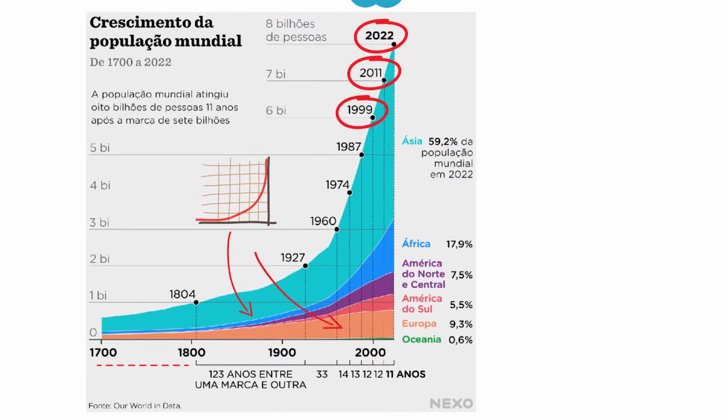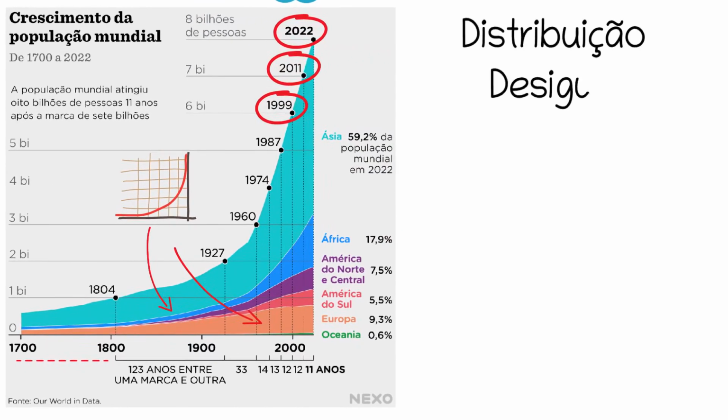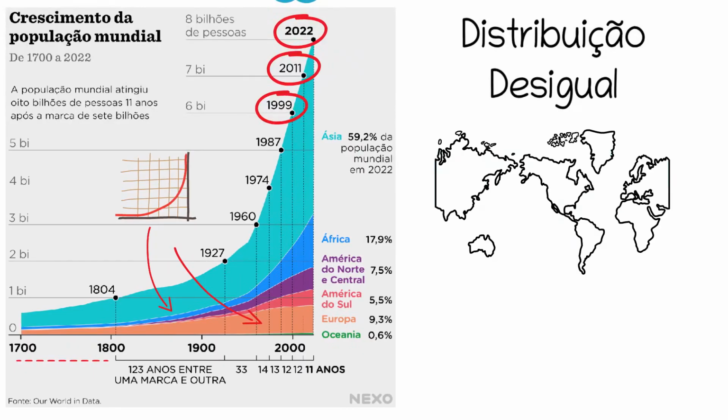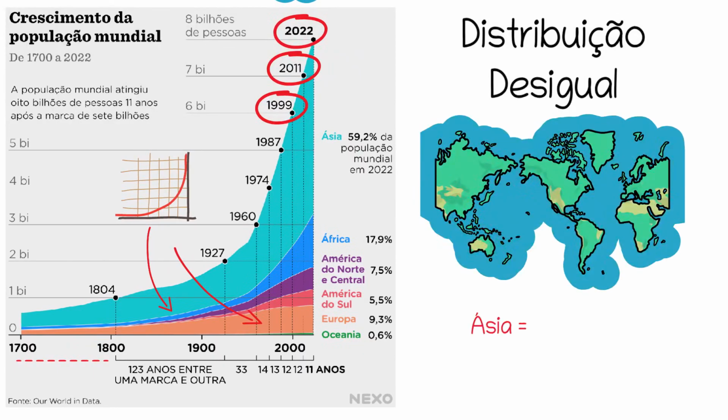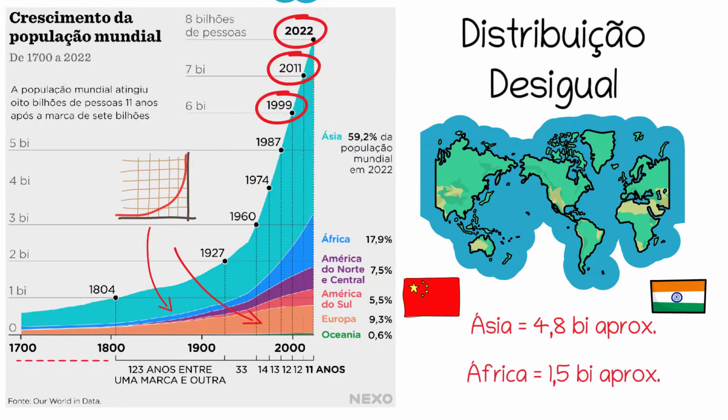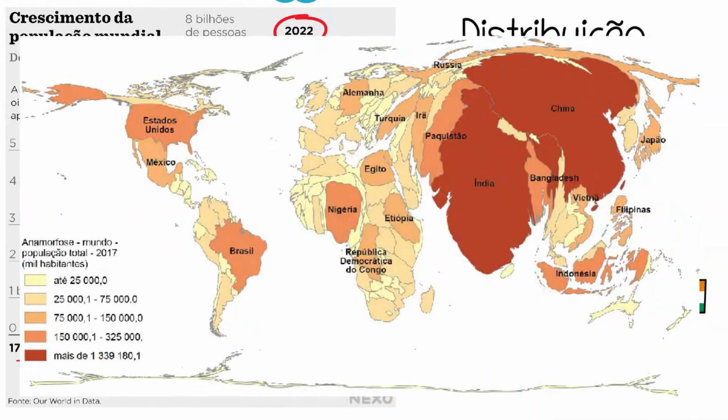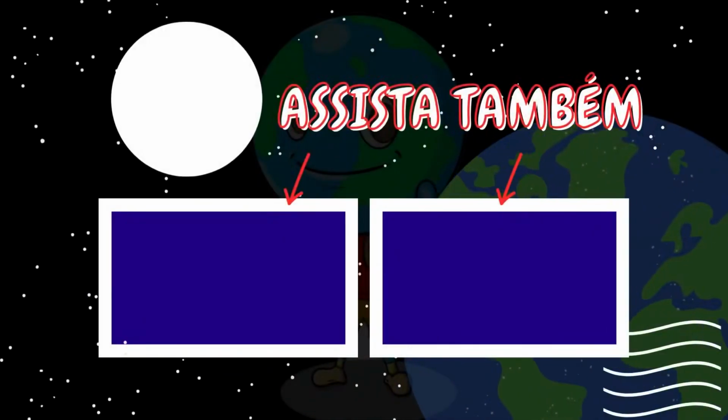However, even though this number is very high, the world population is not evenly distributed across the globe, because almost 60% of the world's population is in Asia alone, a number that is mainly driven by India and China, which each have more than 1.5 billion people. Besides Asia, the African continent also stands out, with about 17.9% of the world's population. This distribution can be seen in this cartogram that I'm showing on the screen, where the largest areas also correspond to the largest populations.